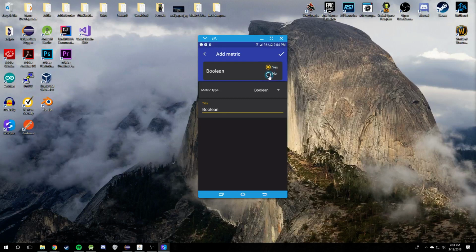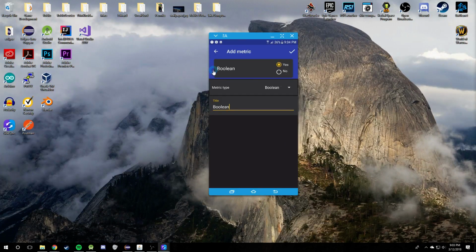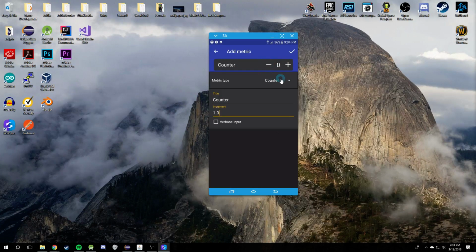Whatever value you select here will be the default value for every metric, the first time it's created. So if I create this Boolean with this checked as yes, every single match that this Boolean appears in will default to yes. This applies to all metrics. You can set a default value that the metric will auto set to.